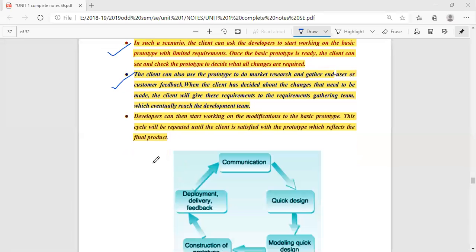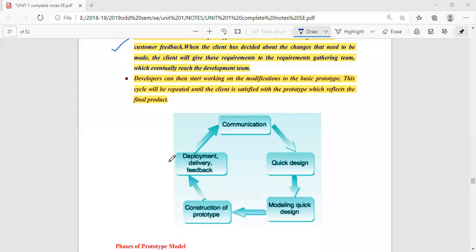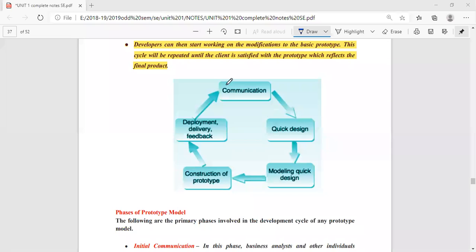So how exactly does this model work? I will tell you through this diagram. Suppose let us take one example. Now I will give you another example. Suppose we want to develop a software for library management, right? We want to develop a software for library management. So developing a software for library management, is it a complex task or an easy task? Yes, anybody who will answer me?